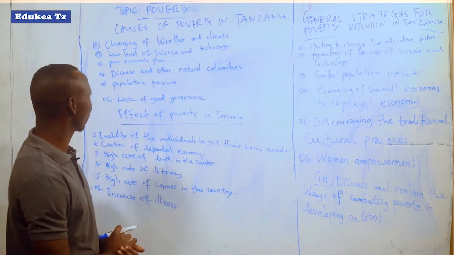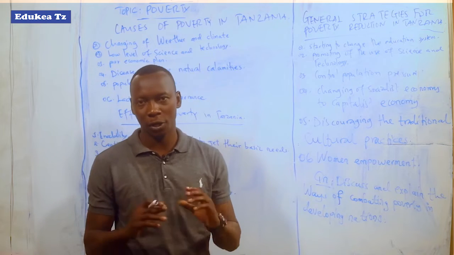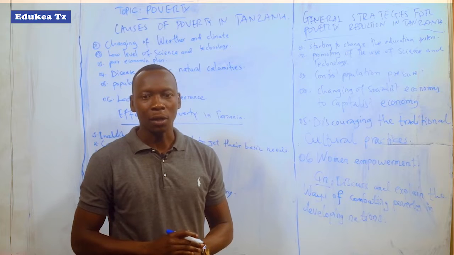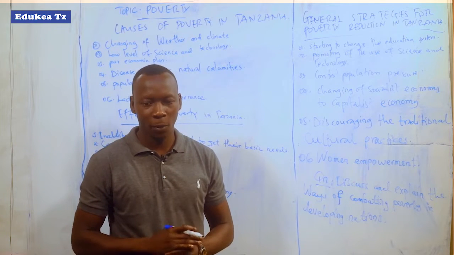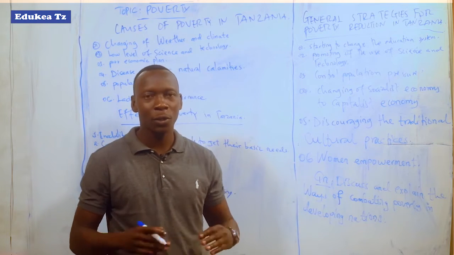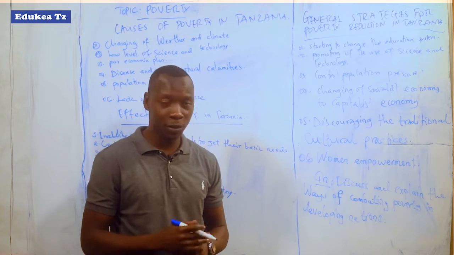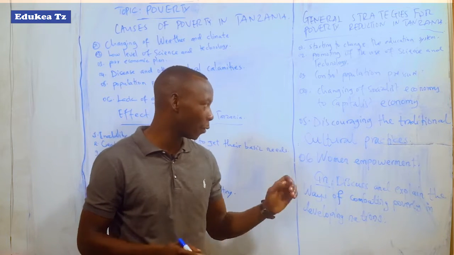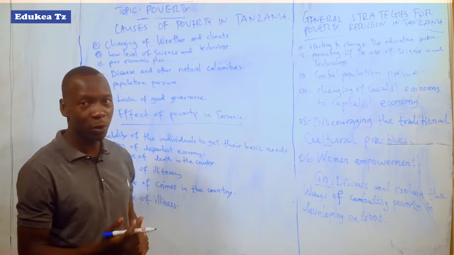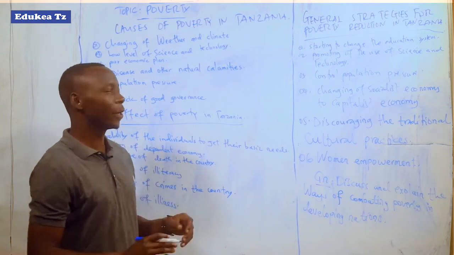Also there is poor economic plan. Poor government economic plan also leads to poverty in the country. This is due to the plan of producing a certain product while that product is also available in a certain place. So it leads to the fluctuation of price of the goods that are produced in each and everywhere. So this leads to poverty because that material that will be produced will be available everywhere, where it will fail to get market.